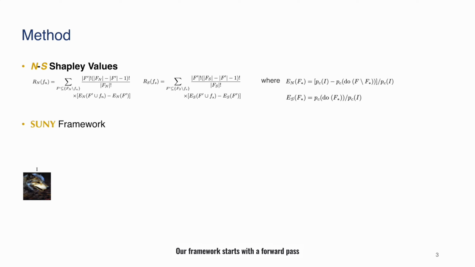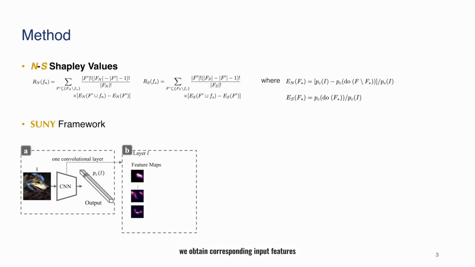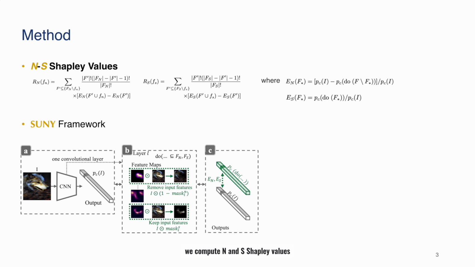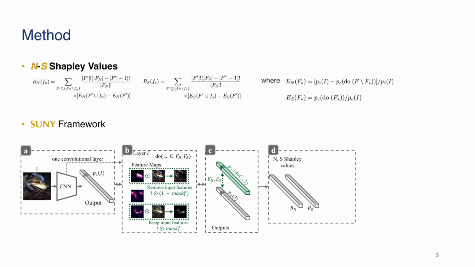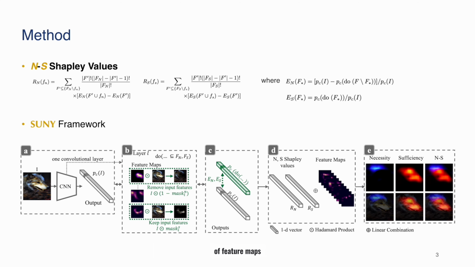Our framework starts with a forward pass through the CNN to extract feature maps. Then we obtain corresponding input features and perform interventions by removing or keeping them respectively. Following the definitions, we compute N and S Shapley values. The necessity and sufficiency heat maps are constructed by the weighted integration of feature maps.